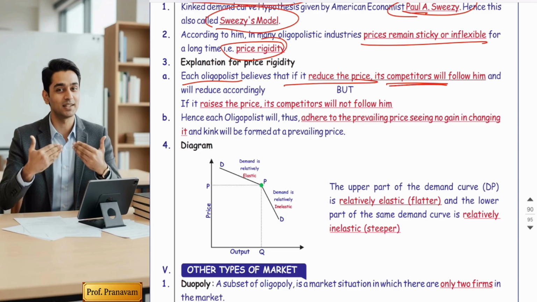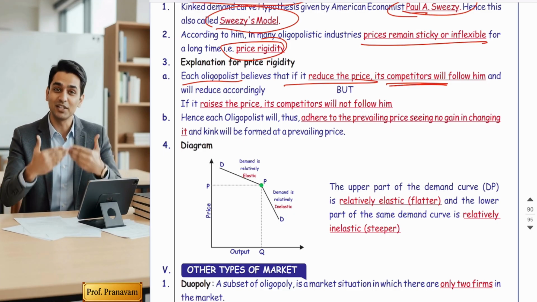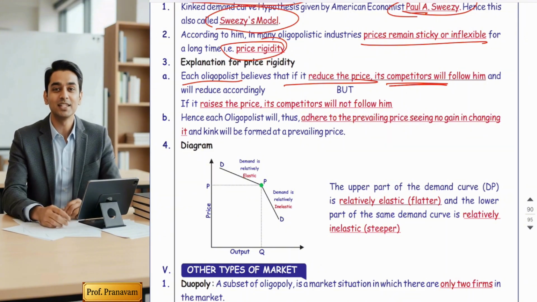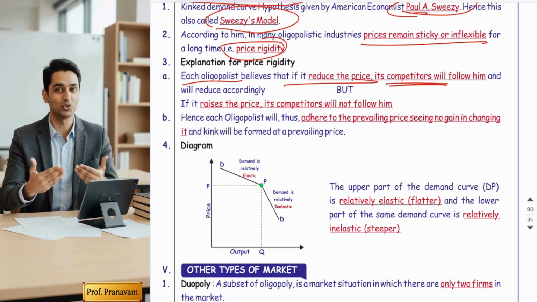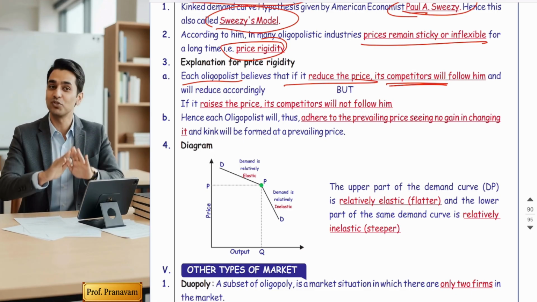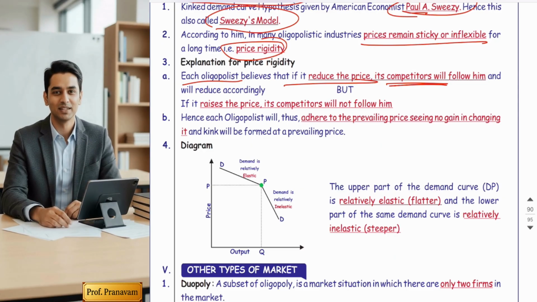See, why does a seller reduce the price? A seller reduces the prices of their product with the intention that the competitor's customers should shift to his business, and his sales should increase. Am I correct?